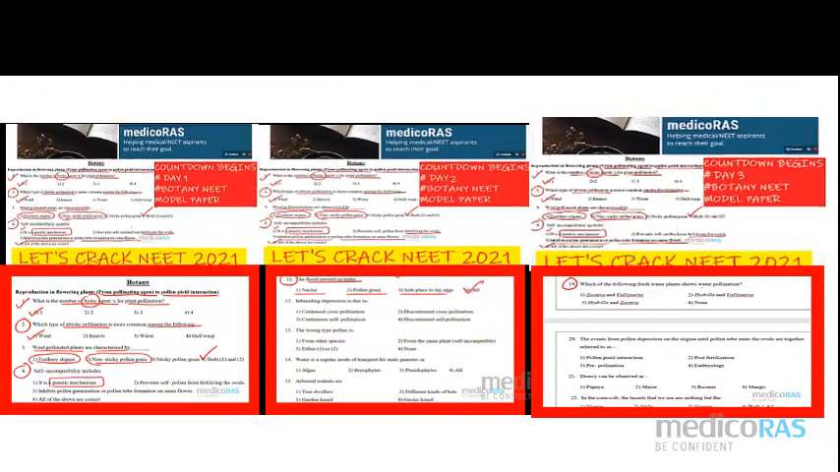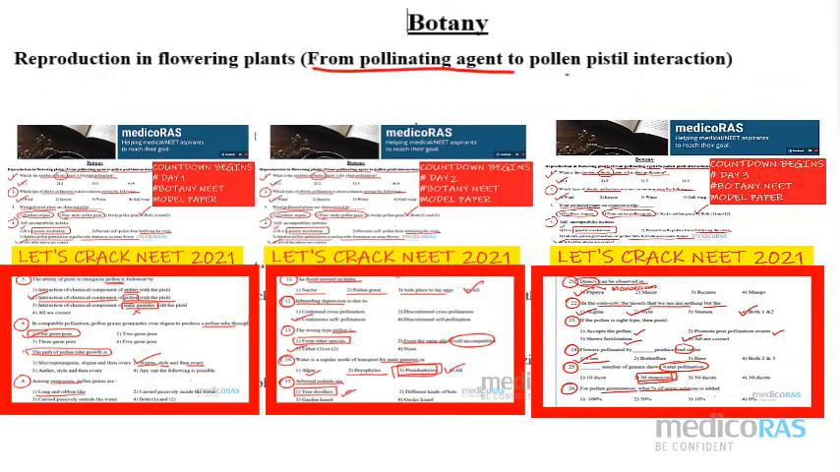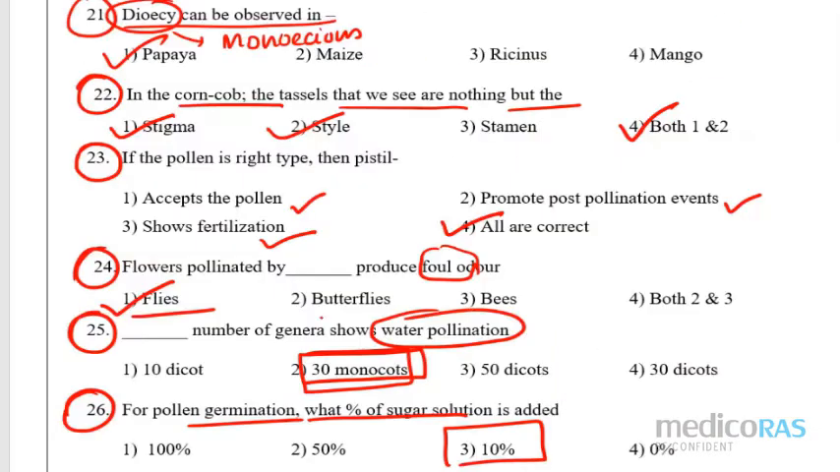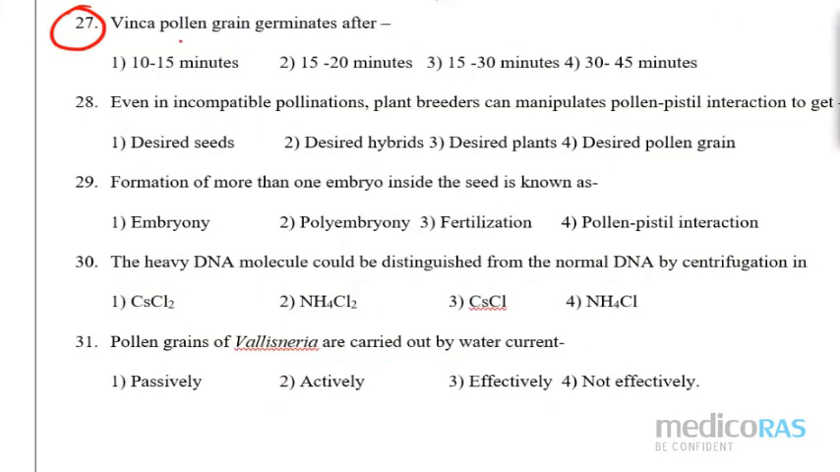Today we are going to discuss the pollinating agent. From that pollen-pistil interaction, we have the portion. So question number 27. Vinca pollen grain germinates after. See, Vinca pollen grain, it germinates after what? Vinca, balsam, all these pollen grains we can germinate in the laboratory also, and it can germinate in a 10% sugar solution after 15 to 30 minutes, right? So this is what the answer is.